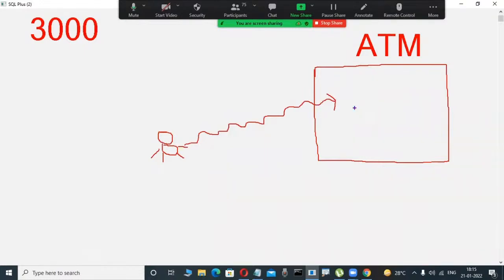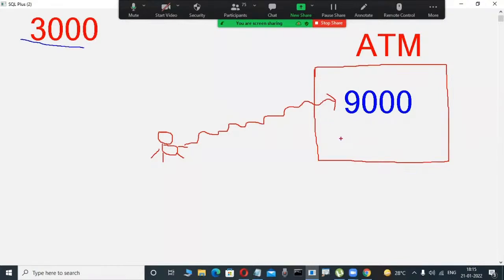Now I decided to withdraw some amount. Okay, fine. But unfortunately, 3,000 is my available balance. Whenever I insert the ATM card, after entering the amount, it will check. In that case, unfortunately, I mentally decided to withdraw 9,000 rupees. Now as I try to withdraw 9,000 rupees, will I get 9,000 rupees? No, here my balance is 3,000, so how can I get it? Okay, so 9,000 rupees is impossible.